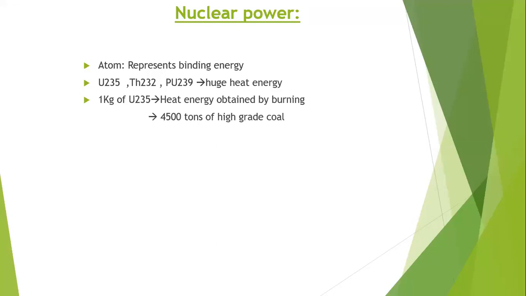If you burn 4500 tons of high grade coal, we get some electricity. The same electricity can be obtained from only a small 1 kg quantity of uranium. And if you burn oil, it will be equal to 2200 tons of oil. If you burn 2200 tons of oil, we get the energy liberated equal to 1 kg of uranium burnt. So this is the future renewable energy source, though it has some disadvantages.